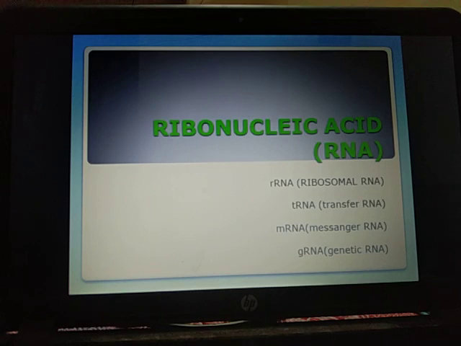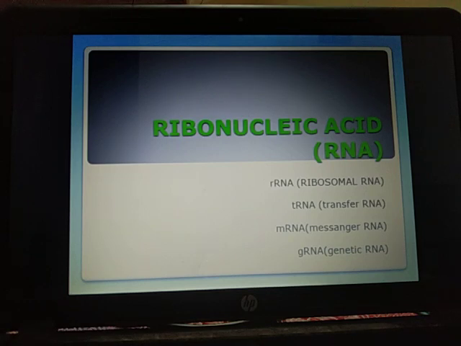Messenger RNA has a methylated region at the five prime terminus. It functions as a cap for attachment with the ribosome. The cap is followed by the initiation codon, that is AUG, either immediately or after a small non-coding region. Then there is a coding region followed by a termination codon, that is UAA or UAG or UGA.